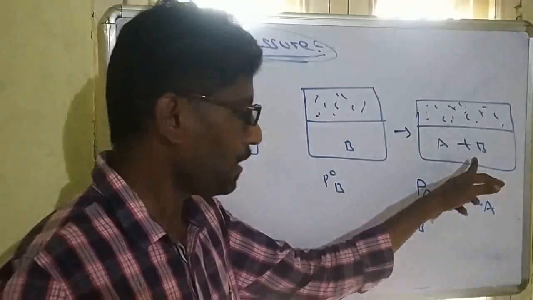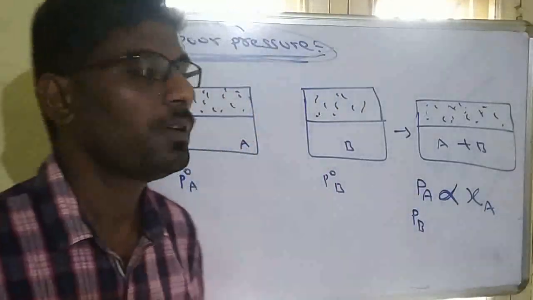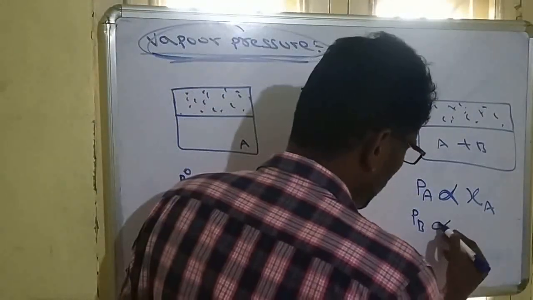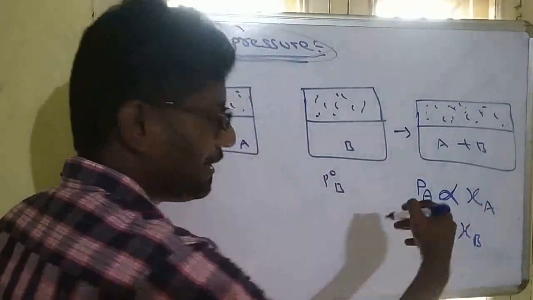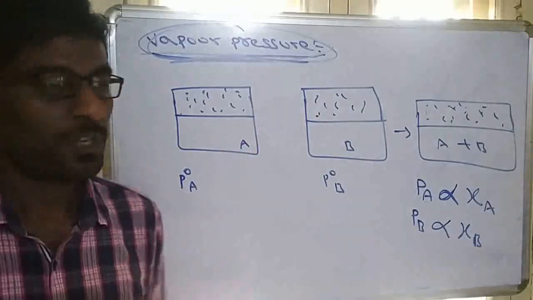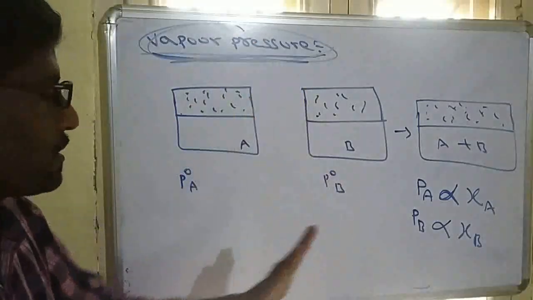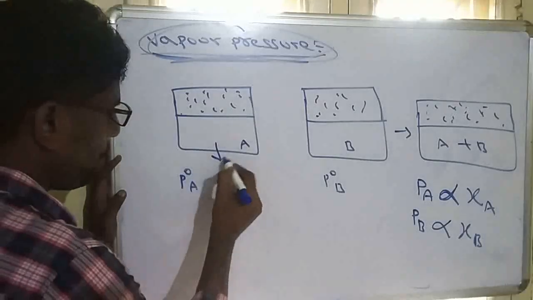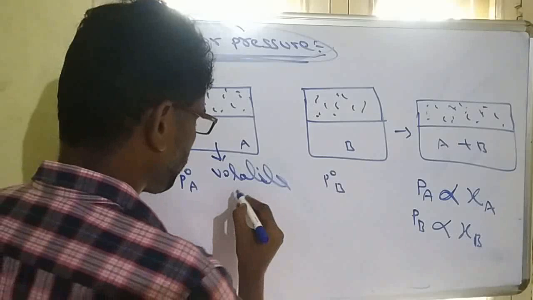If you are taking A, the mole fraction of A is higher, so the partial pressure of A is also higher. The partial pressure of B is also directly proportional to the mole fraction of B. So this is called Raoult's law. Raoult's law simply says that when the two components, remember these two components are volatile liquids.